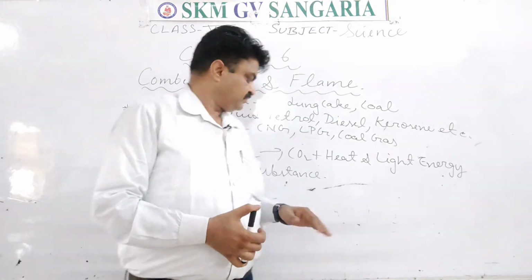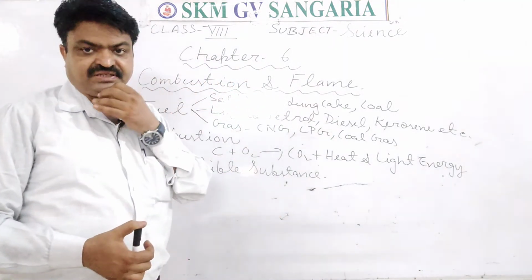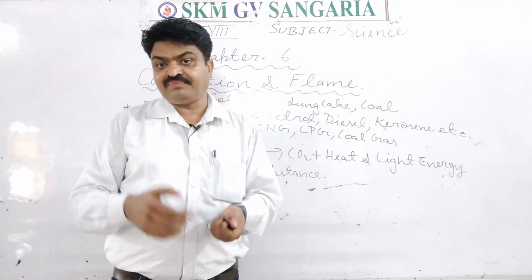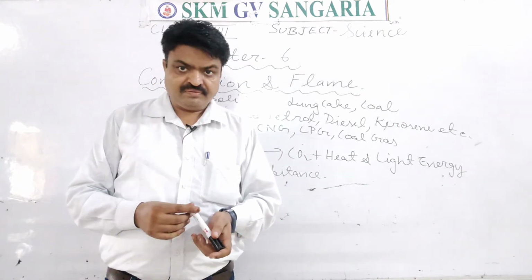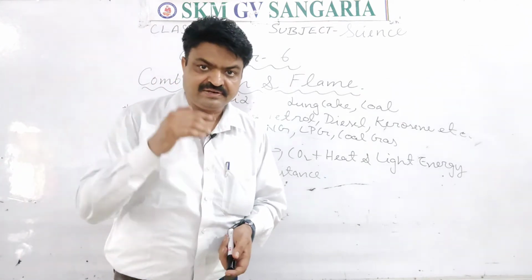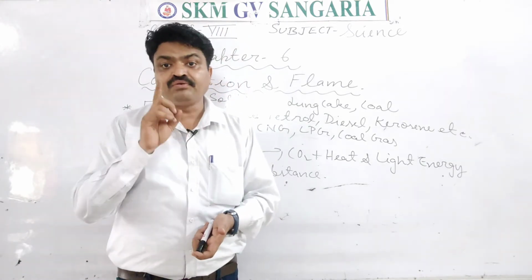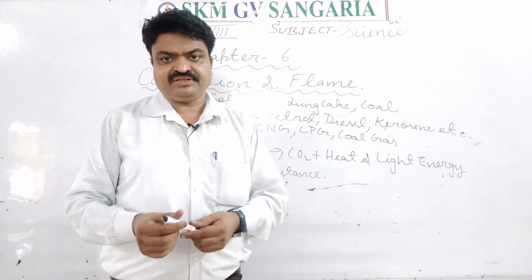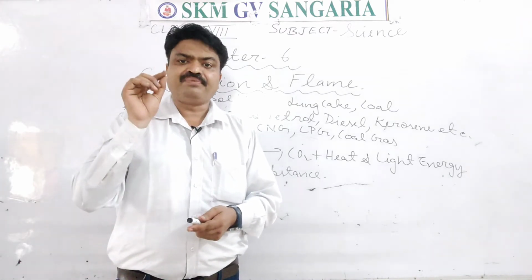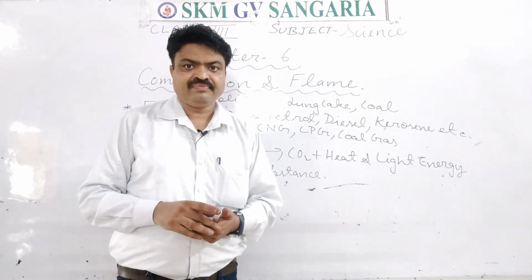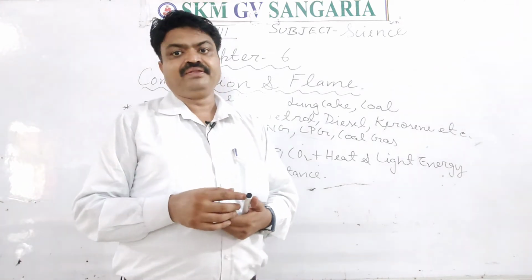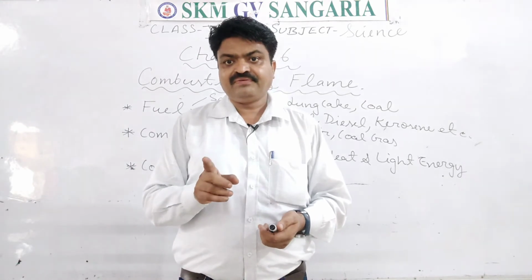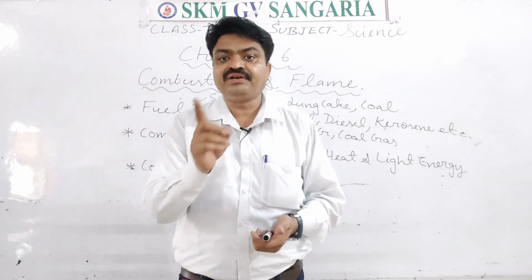Next is combustible substance. All the substances that show combustion, or that react with oxygen during burning, are known as combustible substances. Like when we burn magnesium, it burns producing heat and light energy.